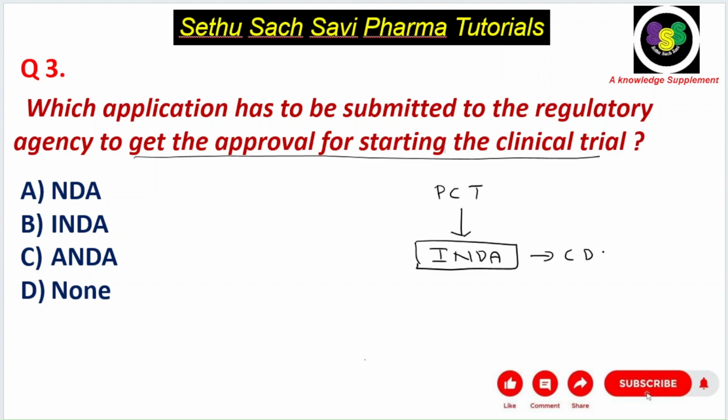You need to submit to the regulatory agency, for example, CDSCO in India, US FDA in US. Once they approve it, you can test it in the humans. That is called the clinical trial. So which application has to be submitted to the regulatory agency to get approval for starting the clinical trial? The answer is INDA. Answer is B choice.